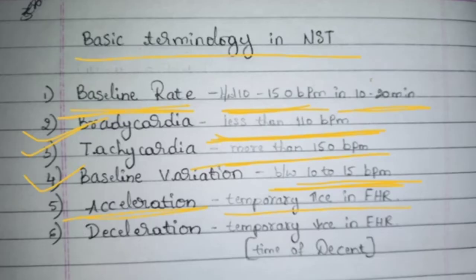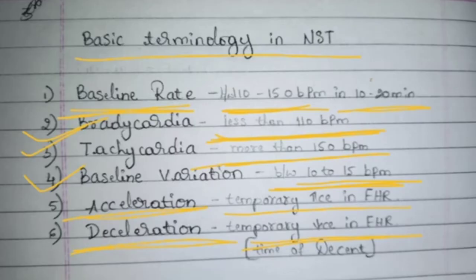But sometimes, like one or two times, the fetal heart rate will increase by more than 15. That is, for the first time if you take 120 beats per minute, the second time it will be 140 beats per minute. At least one or two times, the beat will increase more because of fetal hyperactiveness. That is common. Again, it will become normal. Next, deceleration. It is nothing but a decreased fetal heart rate. That is also temporary.